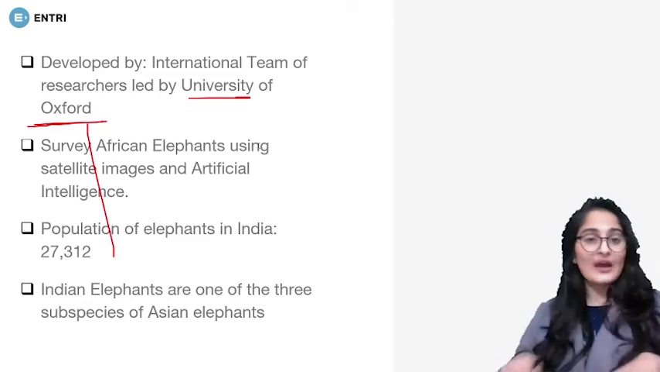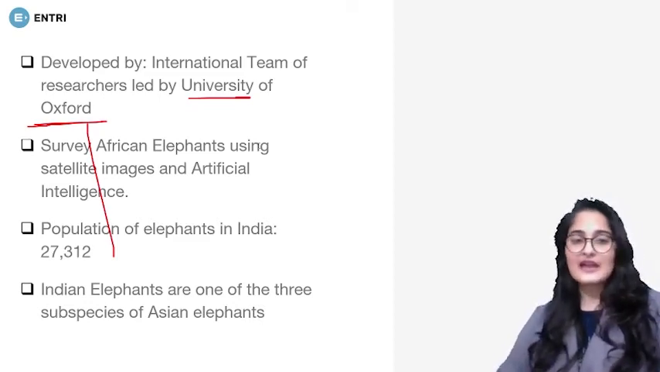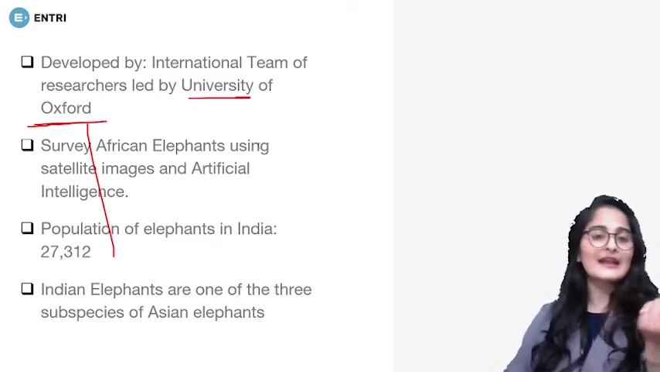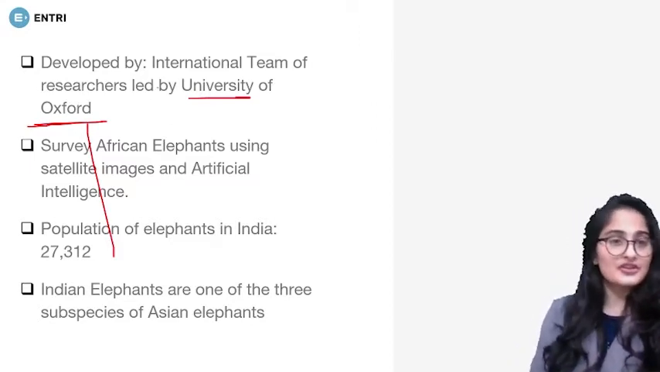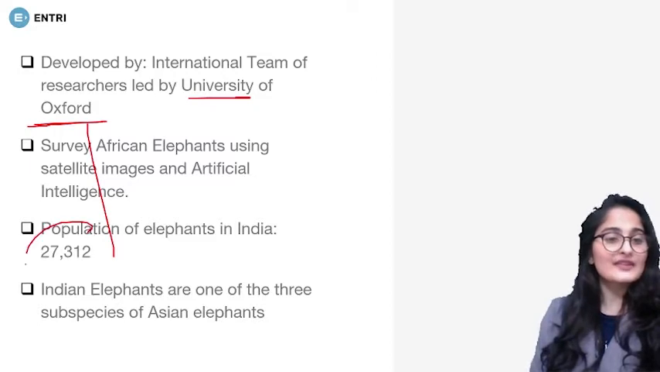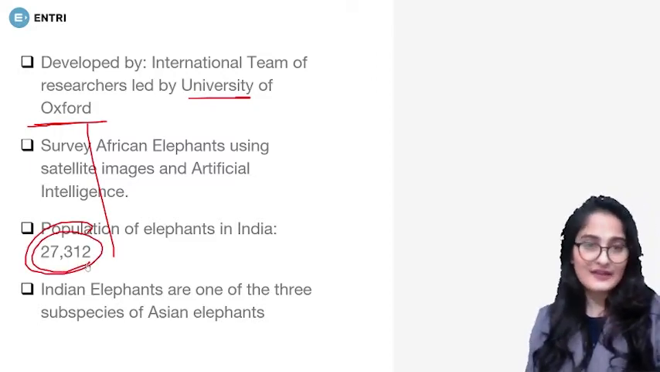Now, in India, what kind of surveys do we have? We have manual counting, and we have manned aircraft for aerial counting, as we say. What is the population of elephants in India? 27,312 elephants are there in India.